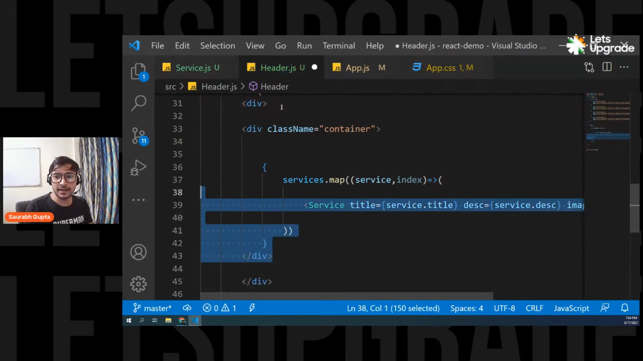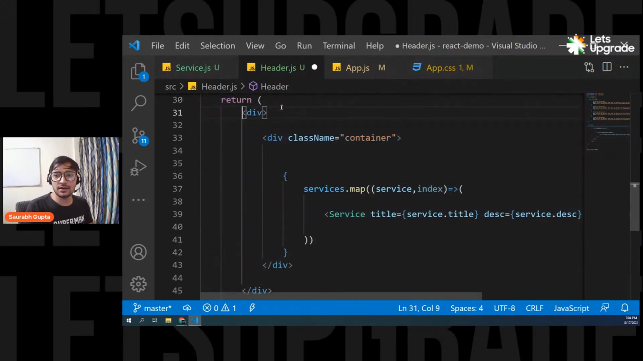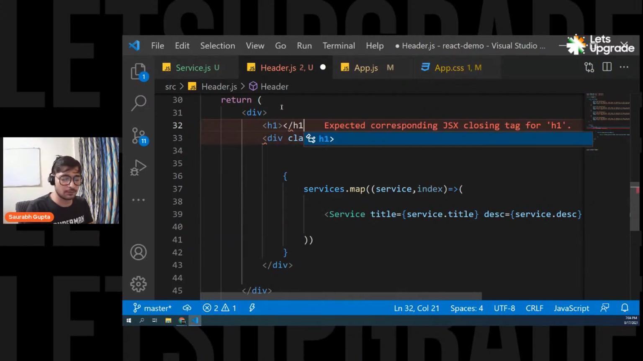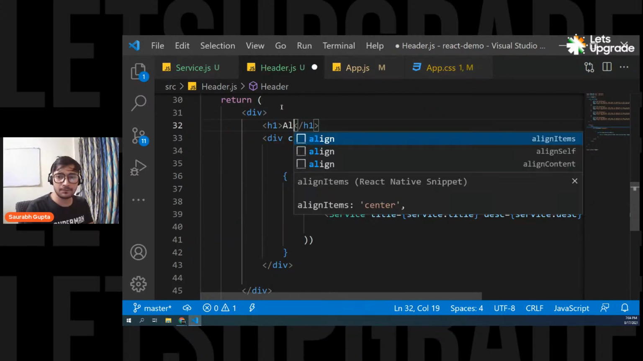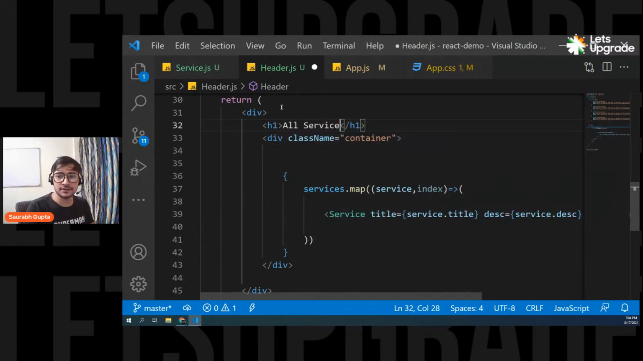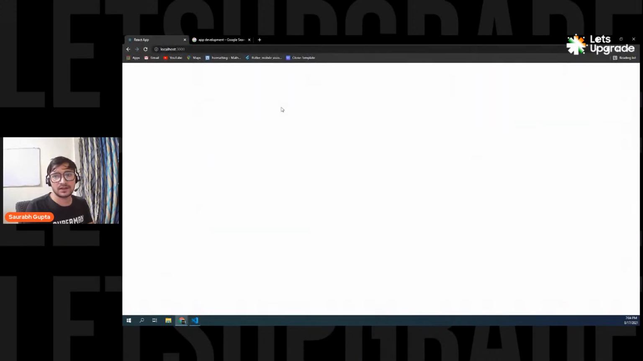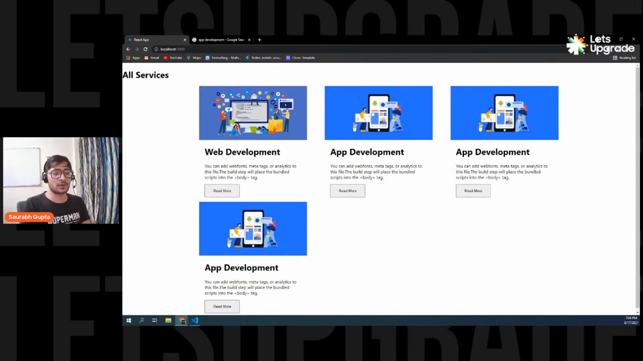So that it will become a parent. Now here I can just go and put an H1. All services, and you can give it a class, and then you can move it in the center or wherever you want. It will simply work. It's totally up to you.